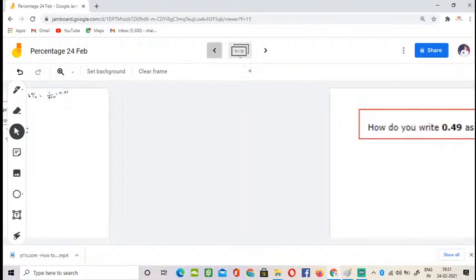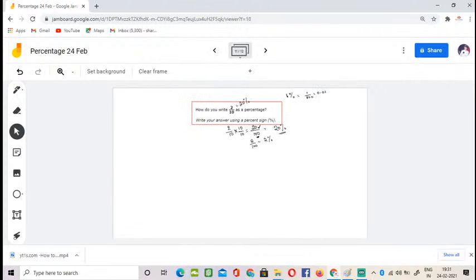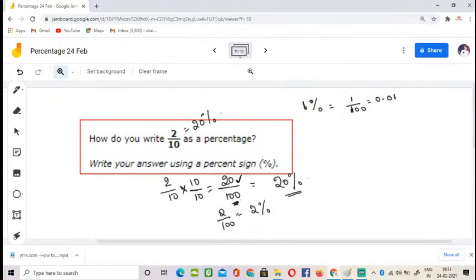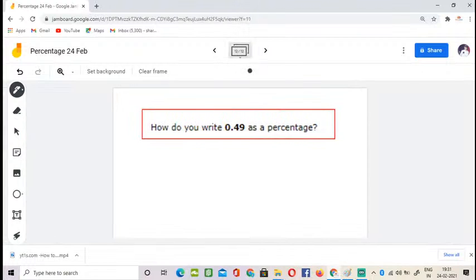If you see here, in the last question I told you already that 1 percentage means 1 by 100, which means 0.01, the decimal value of this fraction. Now, here they are giving us a decimal, and they're asking us to convert it into a percentage. So what do we need to do here?